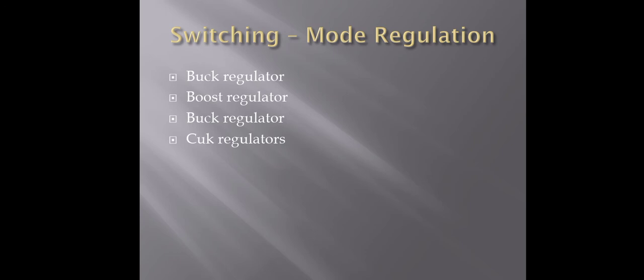The control voltage VC is obtained by comparing the output voltage with the desired value for the switching circuit. This is the switching mode regulation and the switching circuits, how to switch the circuits. Now these are the types of regulator circuits: buck regulator, boost regulator, buck-boost regulator and Cuk regulator. First we will discuss the buck regulator.